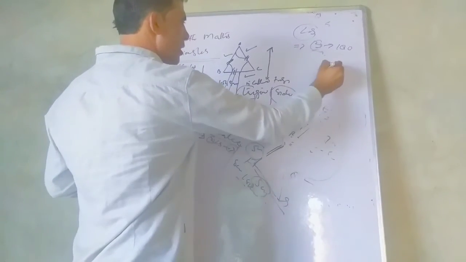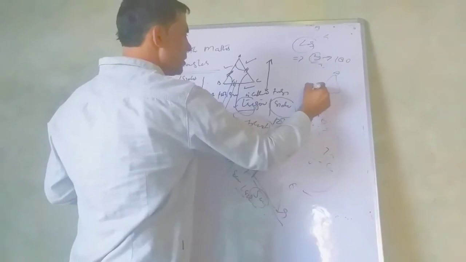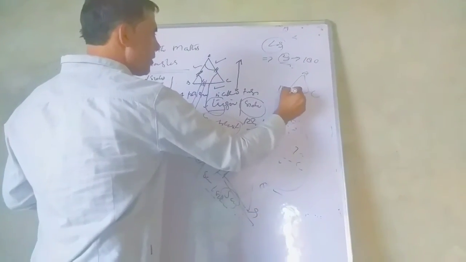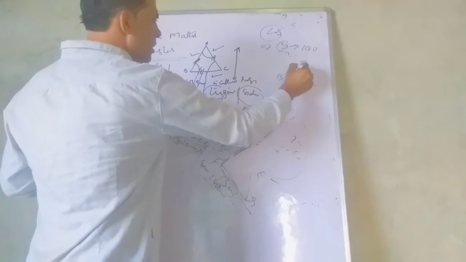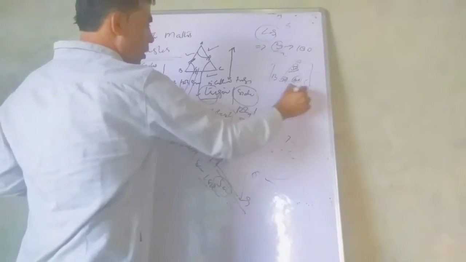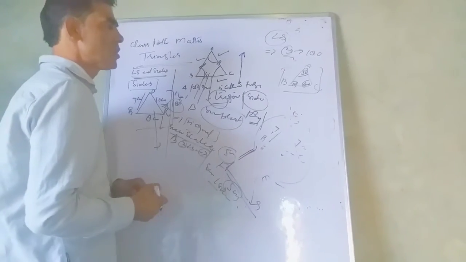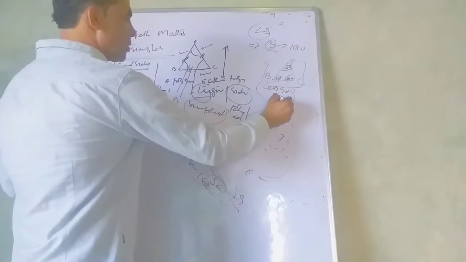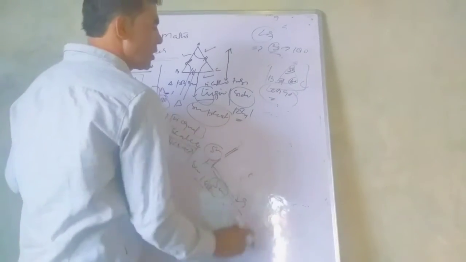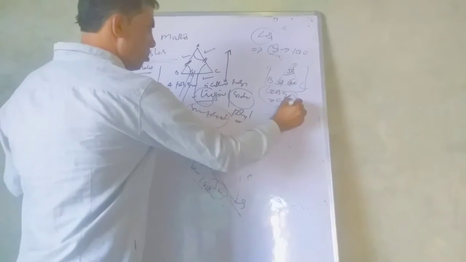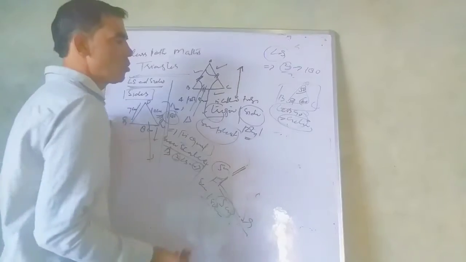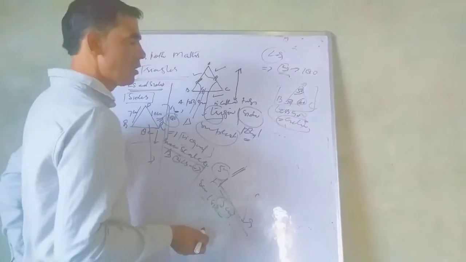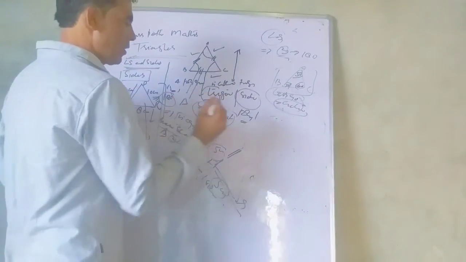Angle sum property: you know the sum of three angles of a triangle is 180. Consider a triangle ABC in which one angle is 70, another 60, another 50. So all the angles of this triangle are less than 90 but greater than 0. So such a triangle is called what? Acute angular triangle, because the angle which is greater than 0 but less than 90 is called an acute angle.